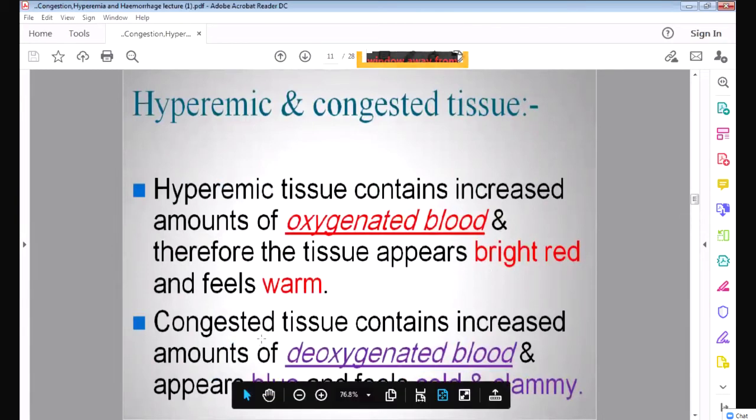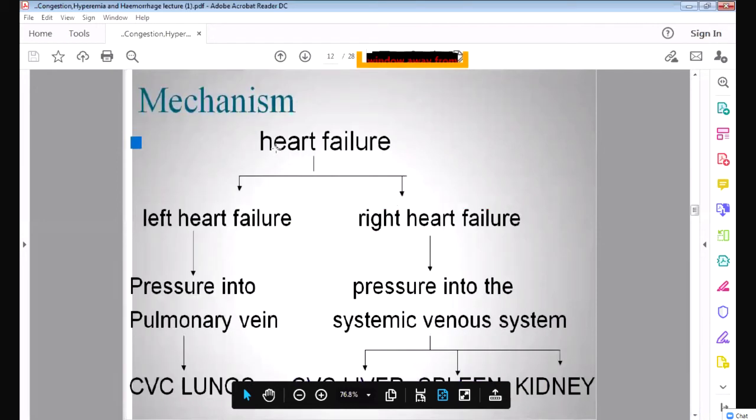Whereas in congestion, the congested tissue has deoxygenated blood. It has venous blood, and venous blood is blue in color. So that tissue will appear bluish in color, and it will appear cold and clammy. So this is the difference. Hyperemia tissue has oxygenated blood, and the tissue will be red and warm. In congestion, the tissue has deoxygenated blood, so the tissue will be bluish in color, and cold and clammy. Now the mechanism, heart failure.